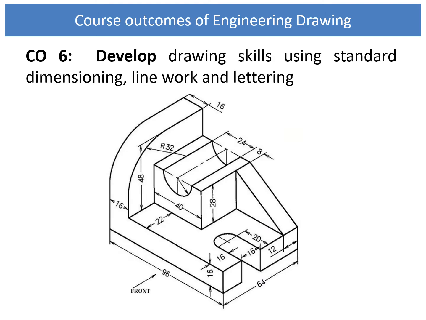At last, you will develop drawing skills using standard dimensioning, line work and lettering. If we want to draw something, we need accuracy in dimensioning, line work and lettering. As I told earlier, there are certain rules which we have to follow in engineering drawing. For dimensions, there is a separate dimension line.